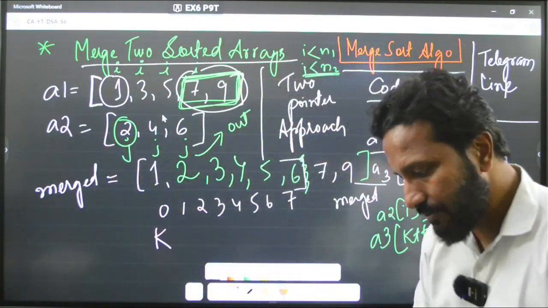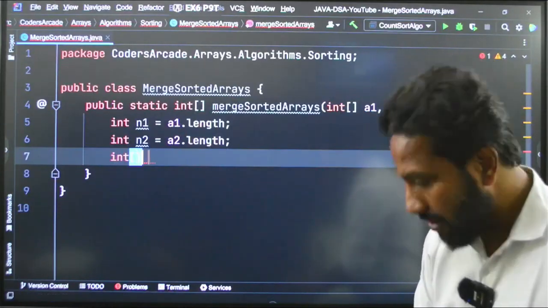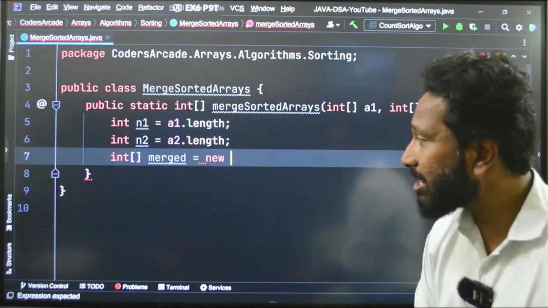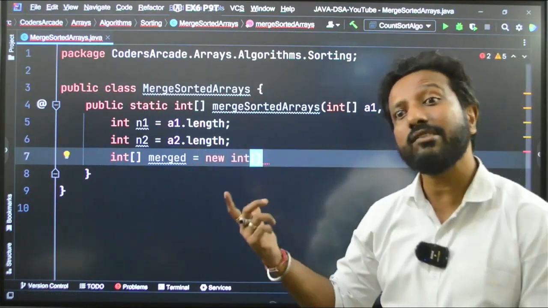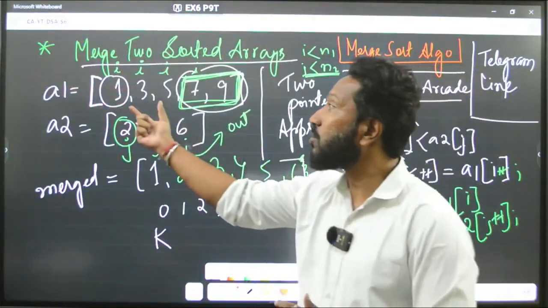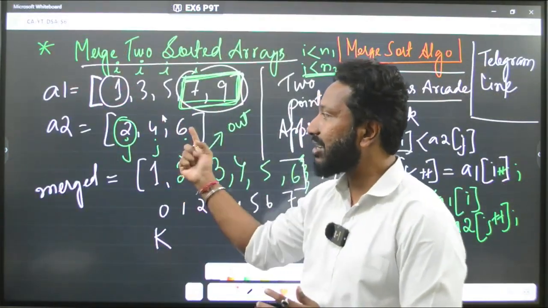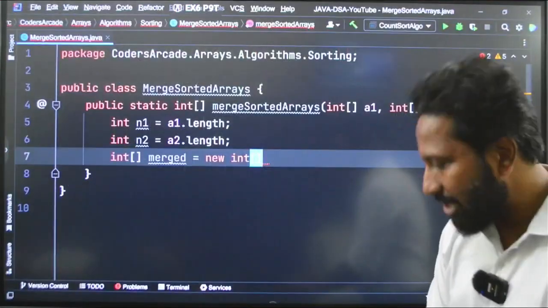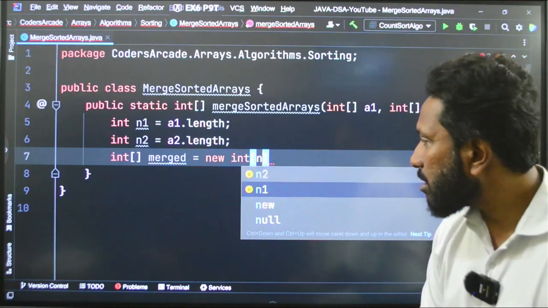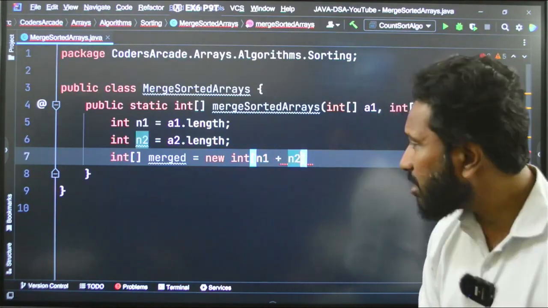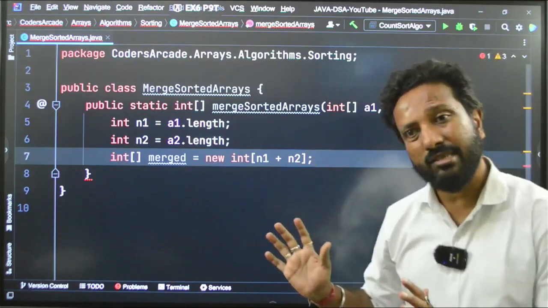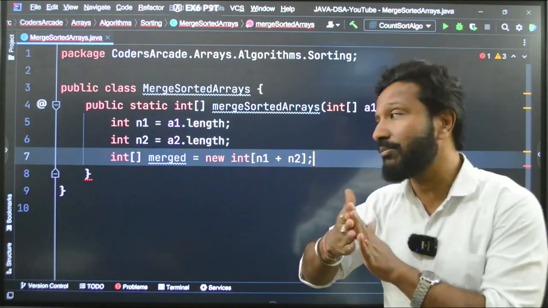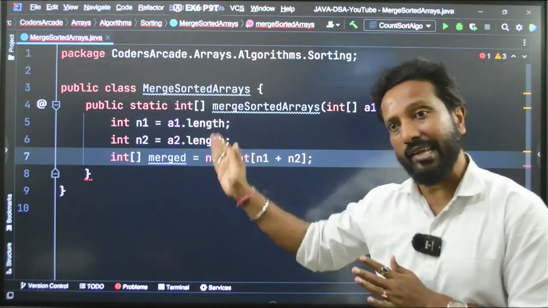So, how will I write this? I will just say int[] merged is equal to, dynamically create that, new int of what will be the size of this new array. I told you, right? The total 1, 2, 3, 4, 5, 6, 7, 8. So, this is n1, this is n2, the total. So, how will I write this? I will just say n1 plus n2. Make sense? Absolutely makes sense, because this is how the new array will do. The total size will be the sum of the two individual arrays, correct?